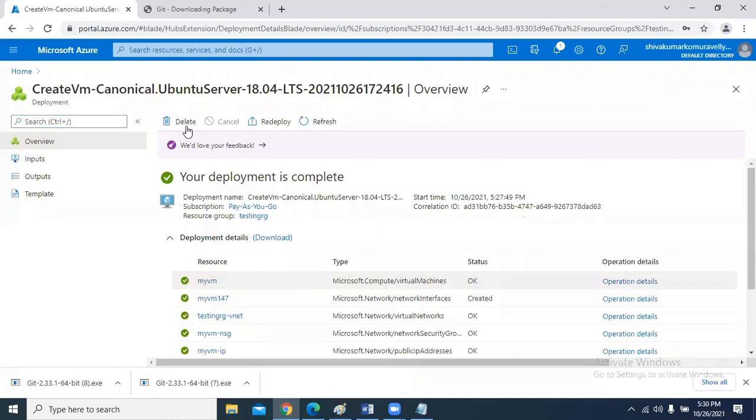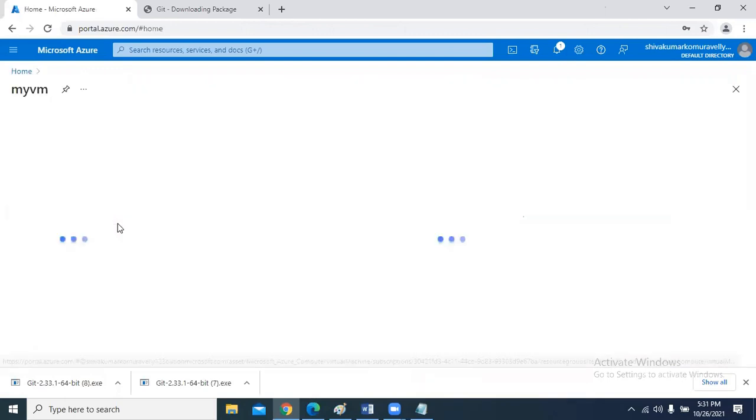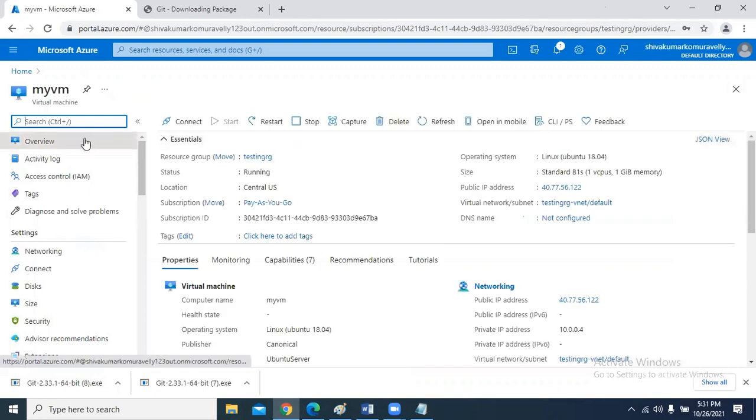Now, my virtual machine is created. Now I want to connect to this machine. Open my VM, and you see these are the properties. This is the overview section. The resource group name is testing RG. Status is running. The location where I created it is Central USA. The operating system is Linux, the image is Ubuntu 18.04, and the size is Standard B1s.